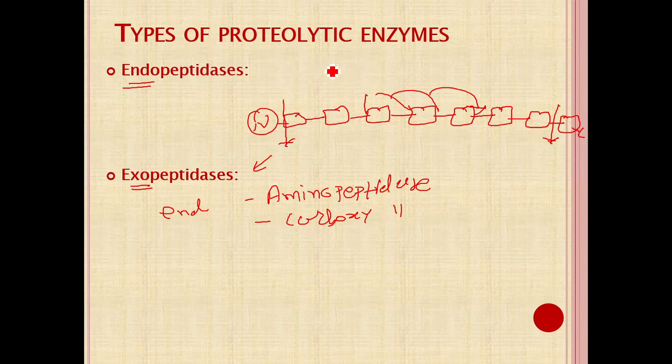Various examples of endopeptidase include pepsin, trypsin, elastase, chymotrypsin. Various pancreatic and gastric mucosal enzymes are examples of endopeptidase. So they act inside the polypeptide chain. Overall, both exopeptidase and endopeptidase act on the peptide bond. They are utilized to break the peptide bond, but the location of the peptide bond is different.